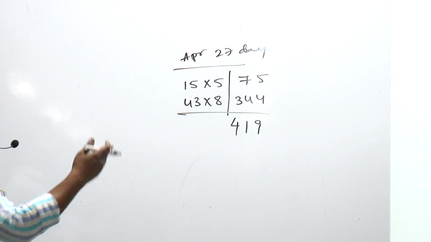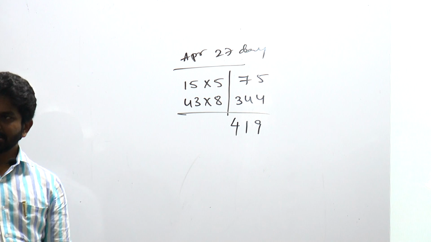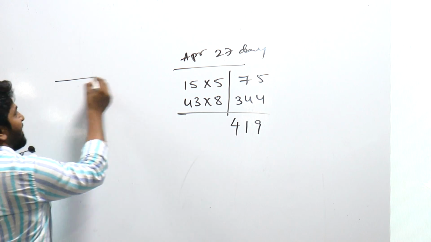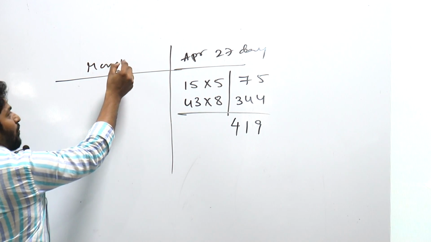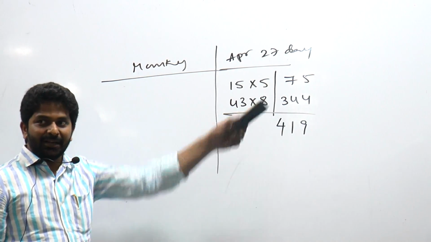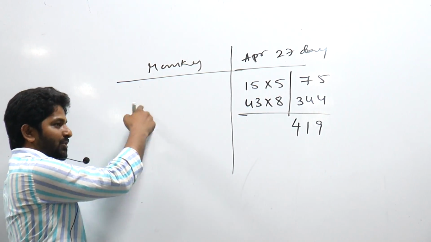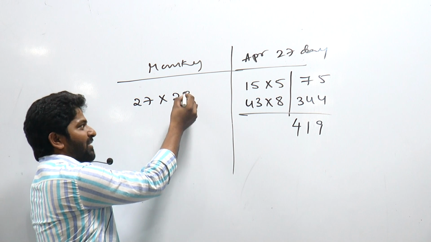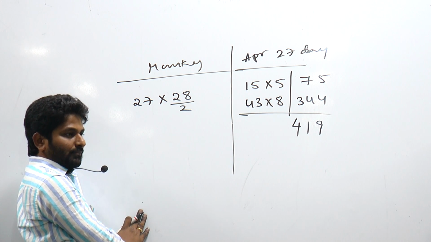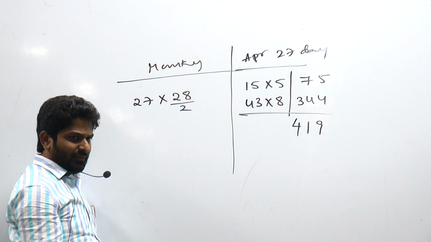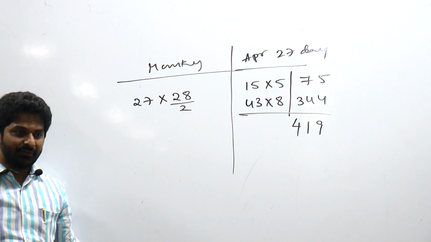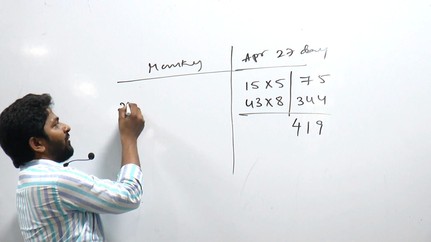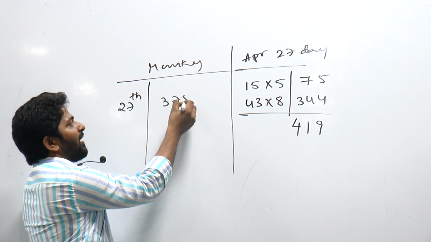Now, the monkey started eating apples from April 1st only. This is for April 27. In the sense, the number of mangoes required by the monkey on the same day, till April 27, is the sum of 1 plus 2 plus 3 and so on up to 27. That will be n into n plus 1 by 2. How much is this? We have already calculated: 378. So on 27th April, we need 378 mangoes.